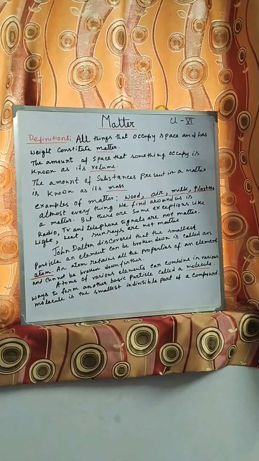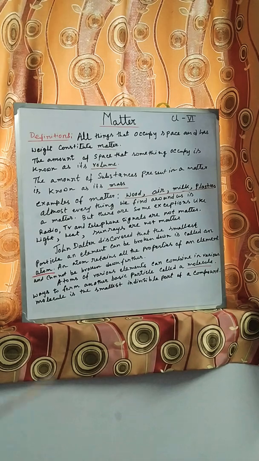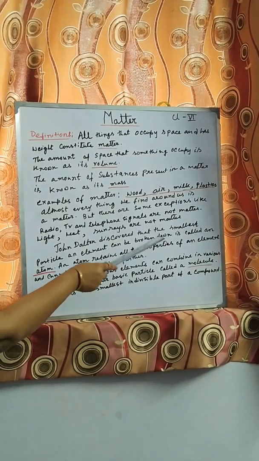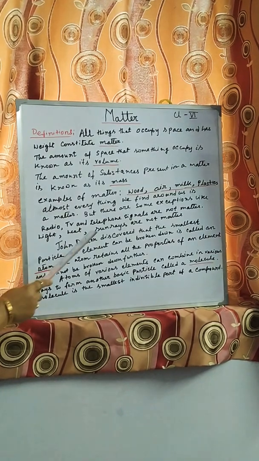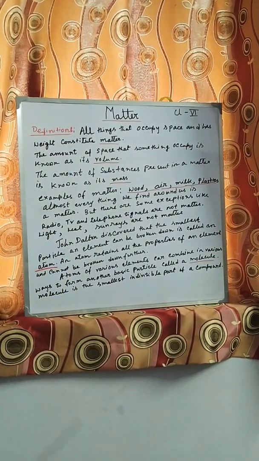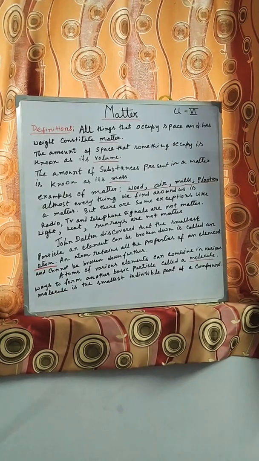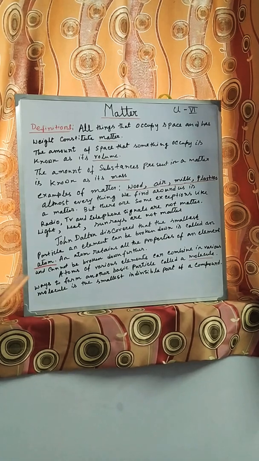Then John Dalton discovered that the smallest particle of an element into which it can be broken down is called an atom.